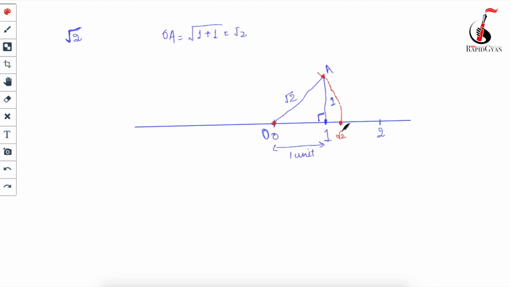How? So simple thing. See, suppose this is the radius, and using the compass you draw a circle, so every point on this circle will have the same length. If this is your under root 2, so this will also be your under root 2, this will also be your under root 2. So in the same concept, from here to here it's under root 2. So this point is your under root 2. In this way you can represent under root 2 on the number line. Got it? Any doubt till here?